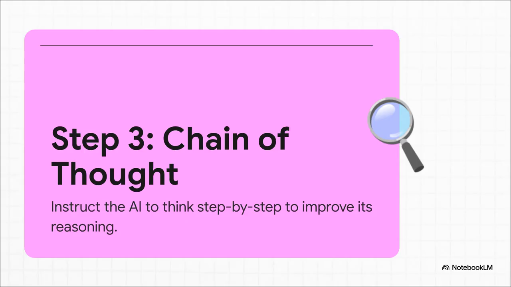Step 3 is chain of thought prompting. And honestly, this is a real game changer. Instead of just asking for the final answer, you ask the AI to think through the problem step by step. You're basically telling it, hey, show your work. This forces it to be more logical, more structured, and way less likely to make a silly mistake.